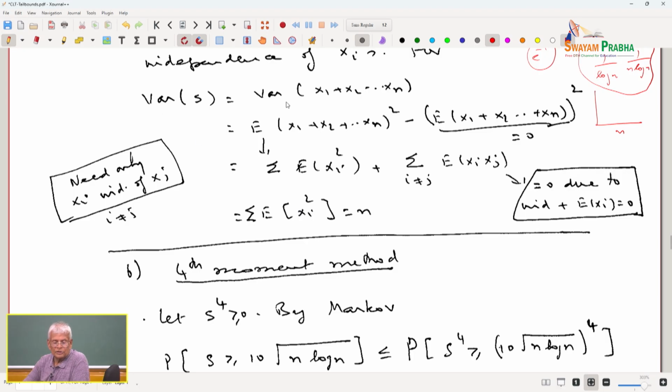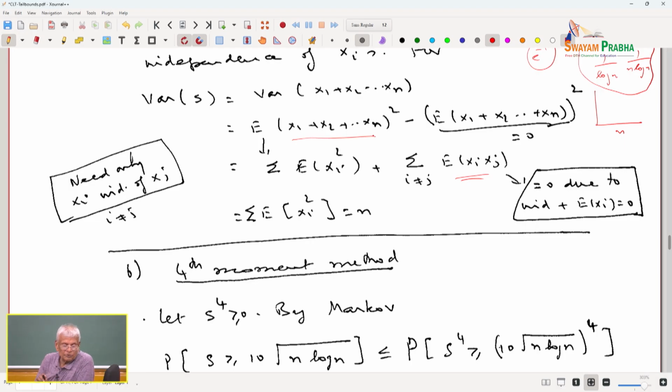So, the variance of S is equal to the variance of x1 plus x2 plus ... plus xn, which is the expected value of the square of the sum minus the square of the expected value. The square of the expected value is 0. So the expected value of this is simply the sum of the squares of the xi's plus the cross product terms. The cross product terms are 0 because the variables are independent, pairwise independent. So this is where pairwise independence comes into being.